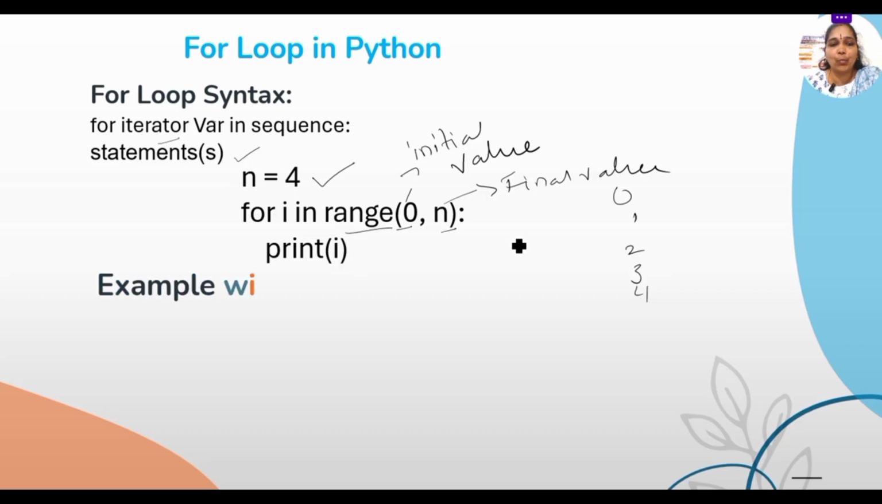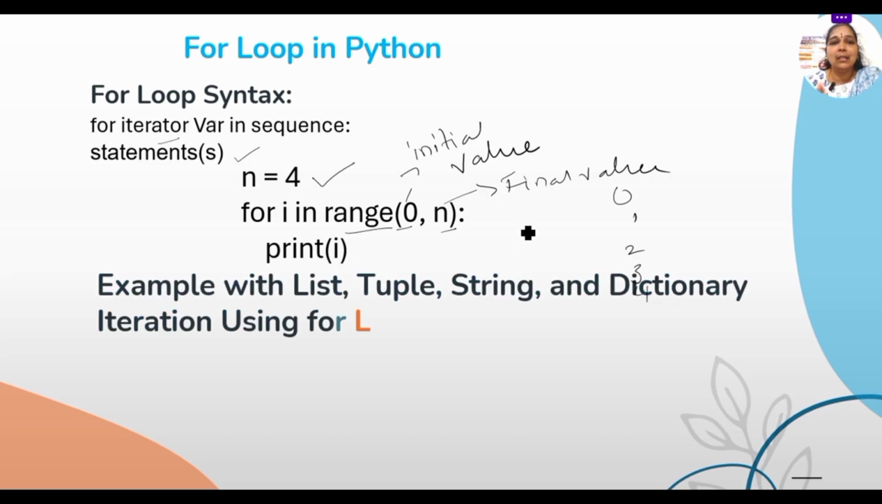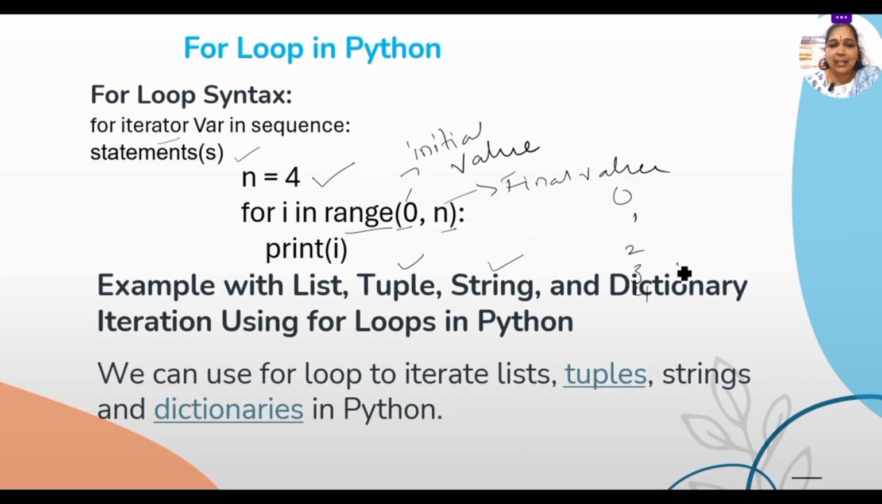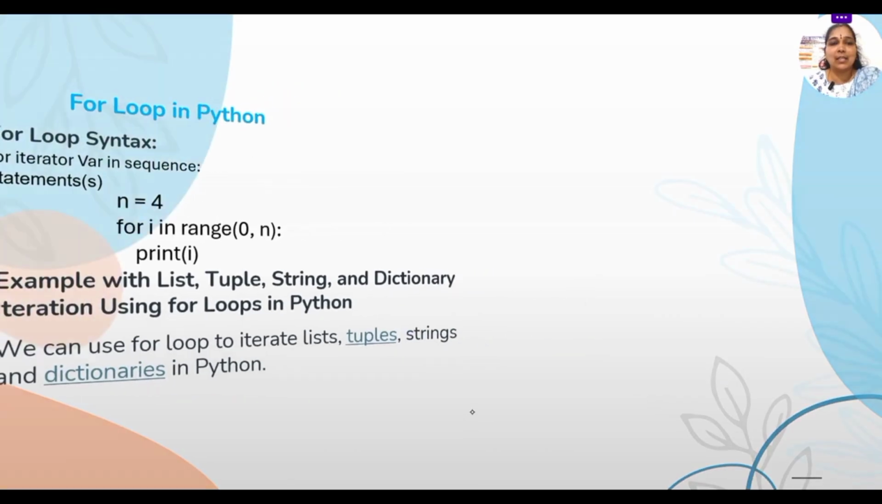Like this we use the for loop here. Suppose, for example, this for loop can be followed by tuples, strings and dictionaries of iterations, which are specially designed for Python. So using looping statements in Python, we can use strings and dictionaries also, and we can iterate lists, tuples, strings and dictionaries in Python. So let us see.